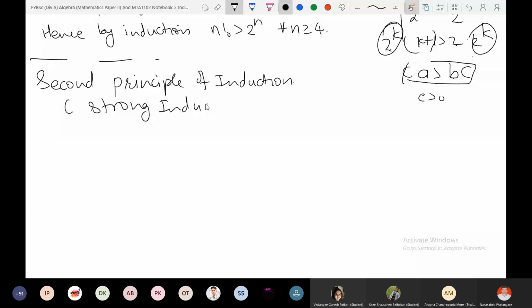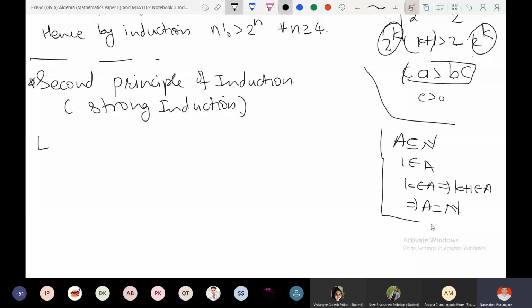What is strong induction? If you recall the weak induction, what was it? If A is a subset of natural numbers, 1 belongs to A, and k belongs to A implies k plus 1 belongs to A, then A is the set of natural numbers. Right? This was our weak induction, or the induction principle.